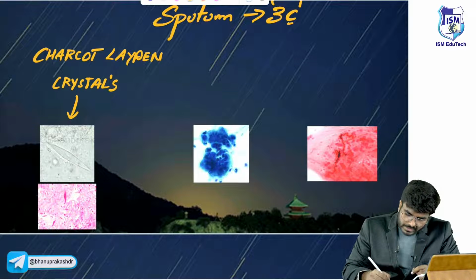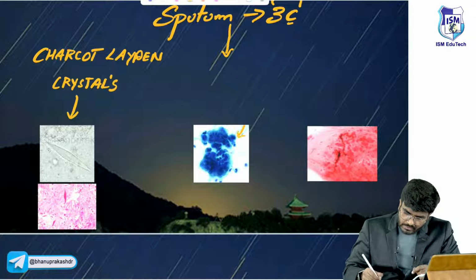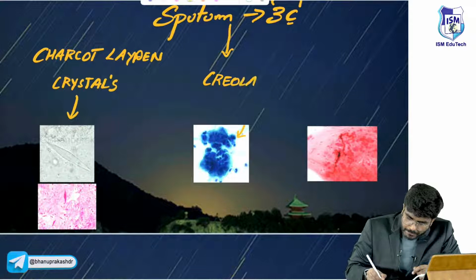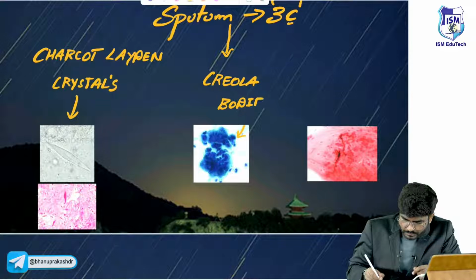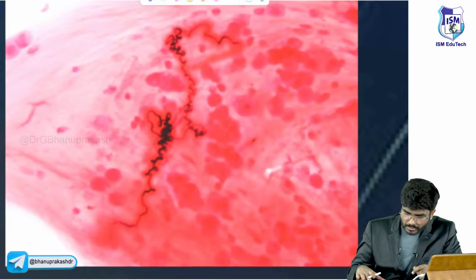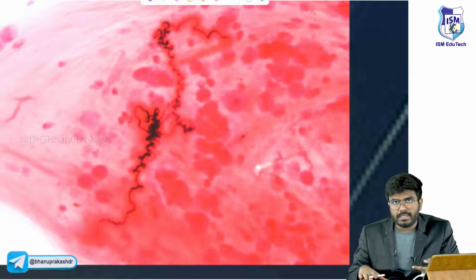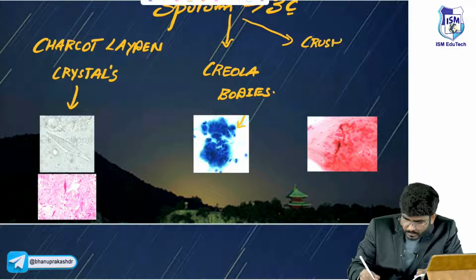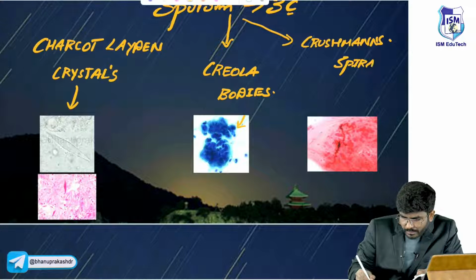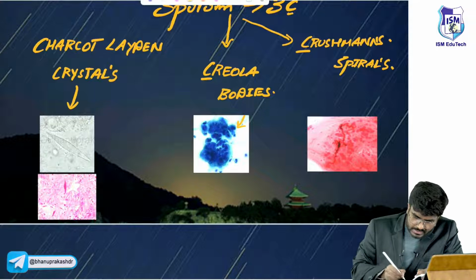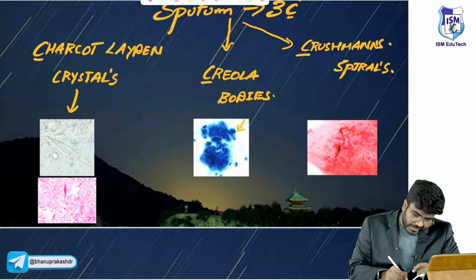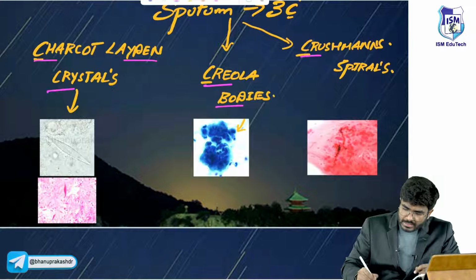And also you can see this kind of appearance. What exactly are these? These are called Creola bodies. And last one, are you able to appreciate this spiral-shaped thing which is there in the mucus? These are called Curschmann's spirals. So one C, second C, and third C. Three C's are going to be seen in the sputum: Charcot-Leyden crystals, Creola bodies and Curschmann spirals.